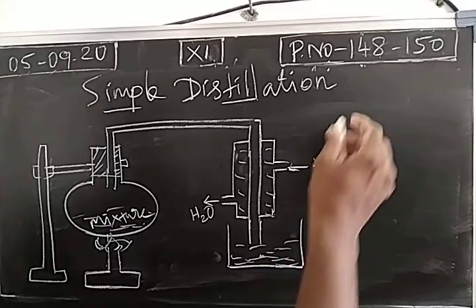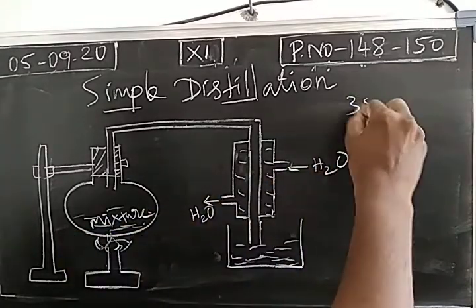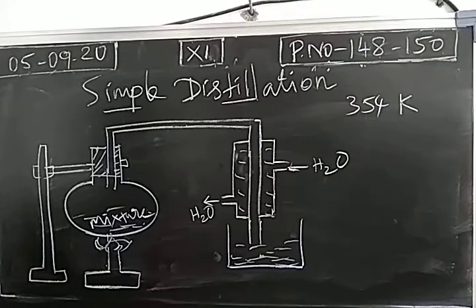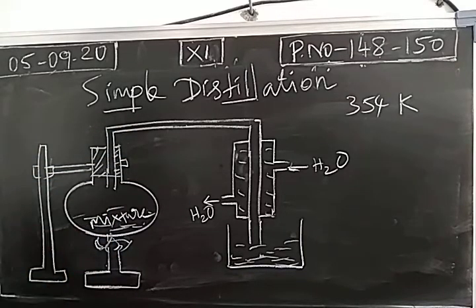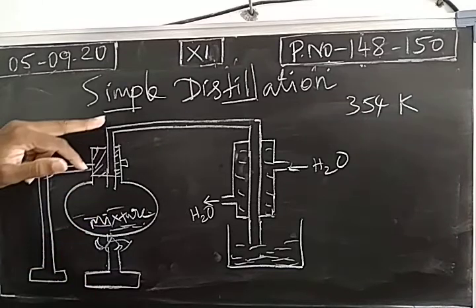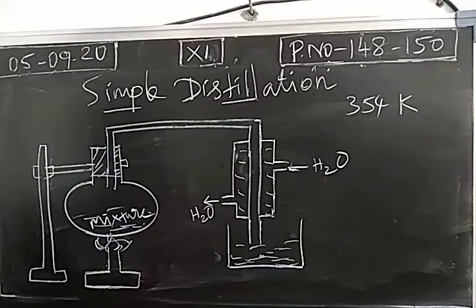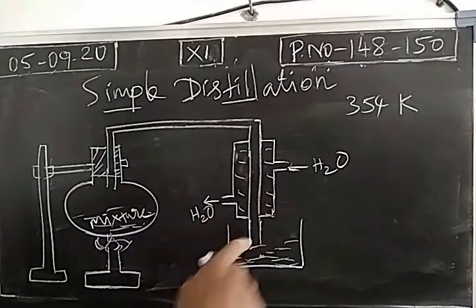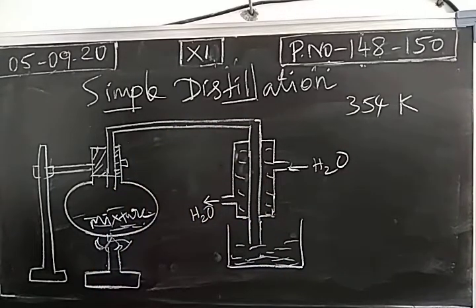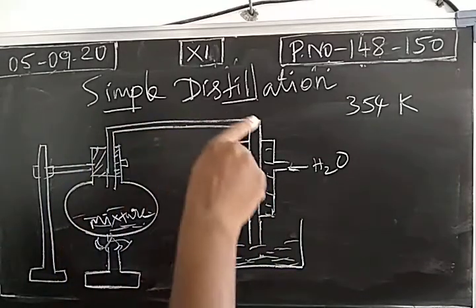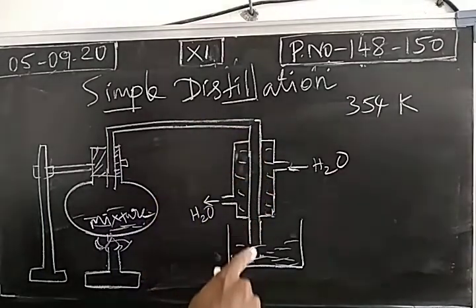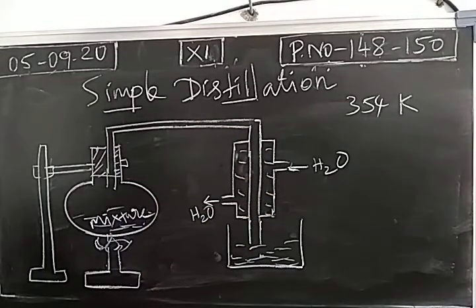So when we heat the distillation flask exactly at 354 Kelvin, the benzene will come out as vapor from the liquid mixture. Then a water condenser is attached to the delivery tube. Water is continuously circulating in the water condenser. So the benzene vapor, when it comes through the water condenser, will be liquefied. So it is cooled, and we again get liquid benzene.